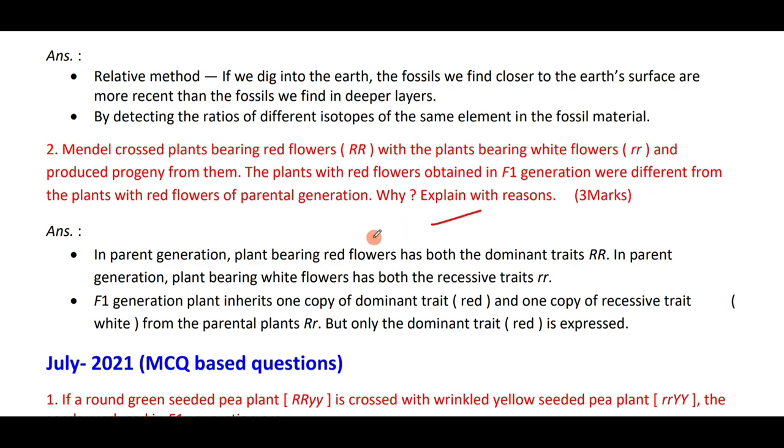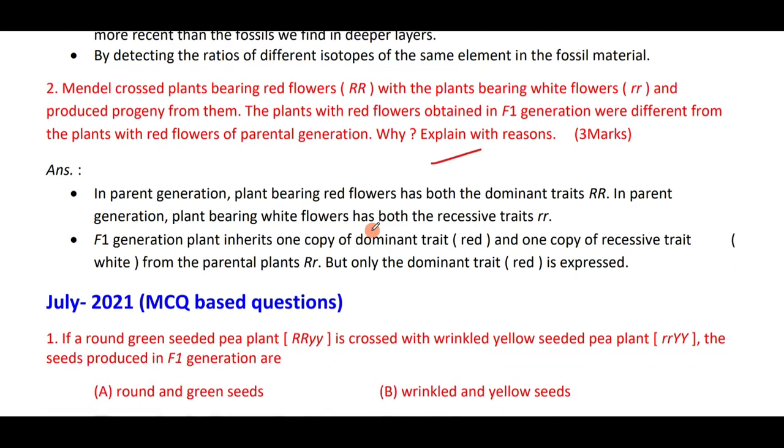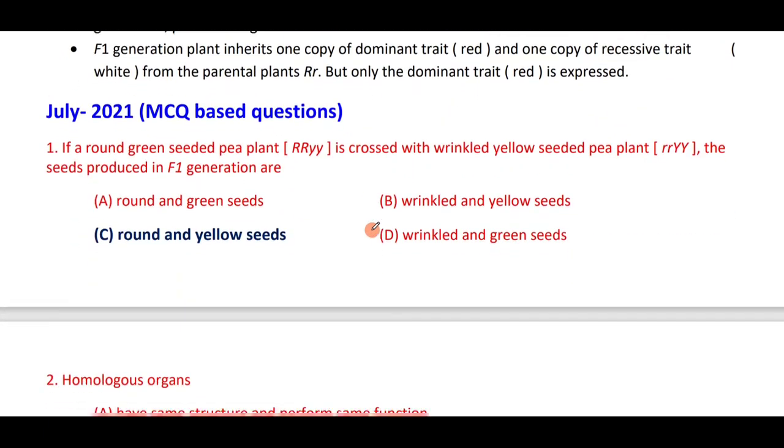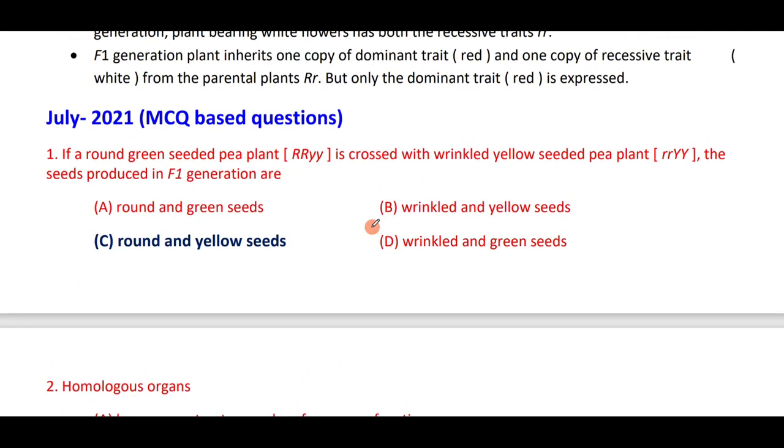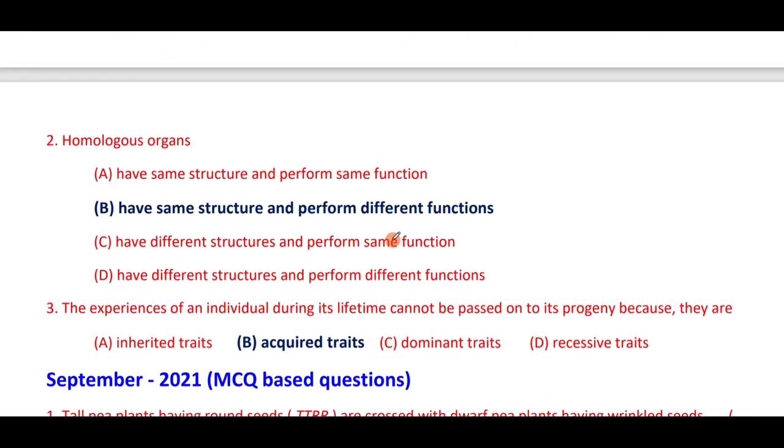Dihybrid cross experiment, do learn. If a round green seeded pea plant is crossed with a wrinkled seeded pea plant, the seeds produced in the F1 generation are round and yellow because they are dominant. Homologous organs have the same structure but perform different functions.